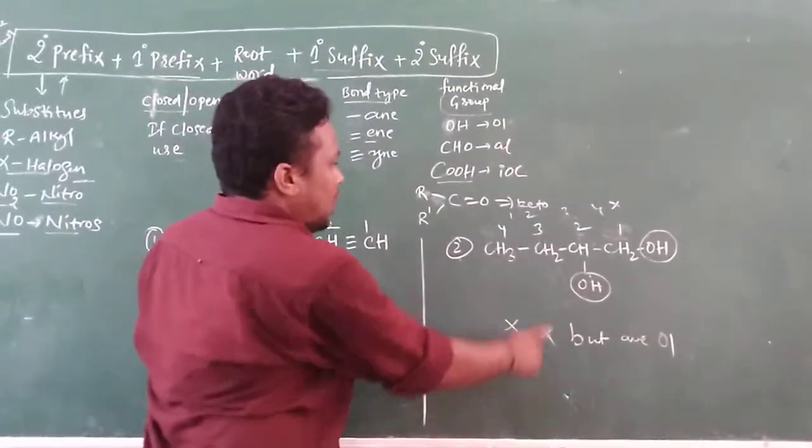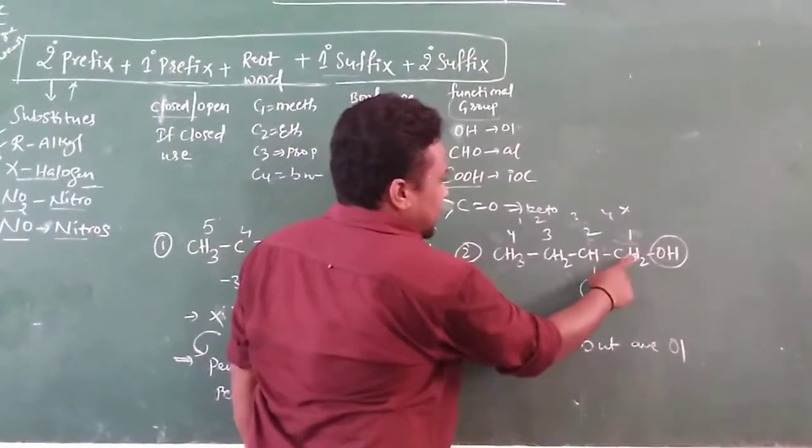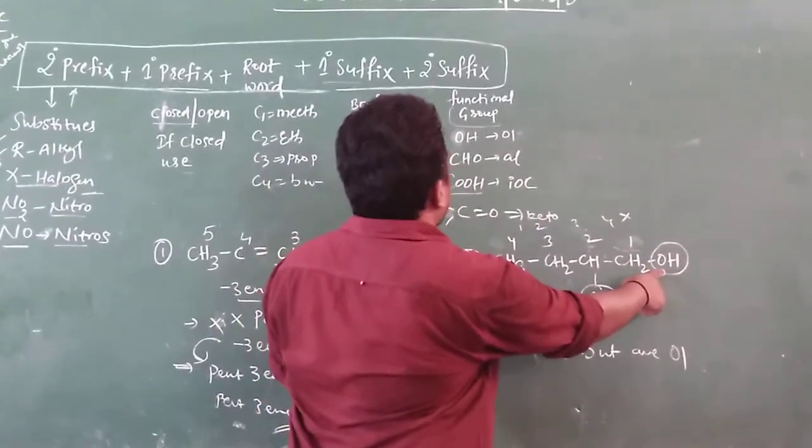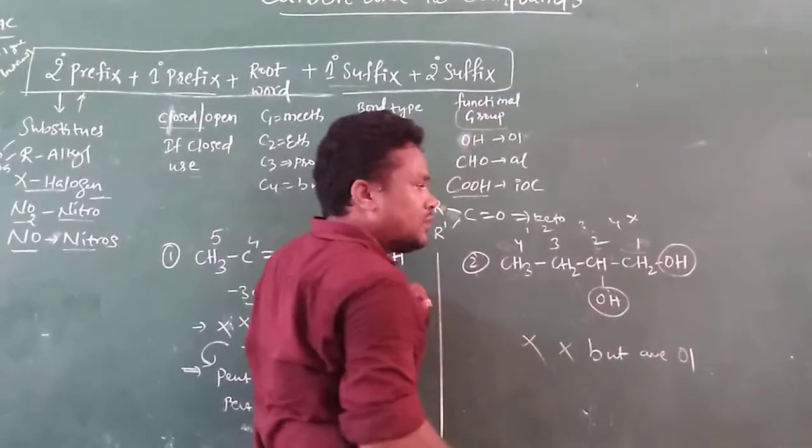But how many functional groups are there? At the first position, one alcohol group, an OH group, is there. At the second position also one OH group is there.